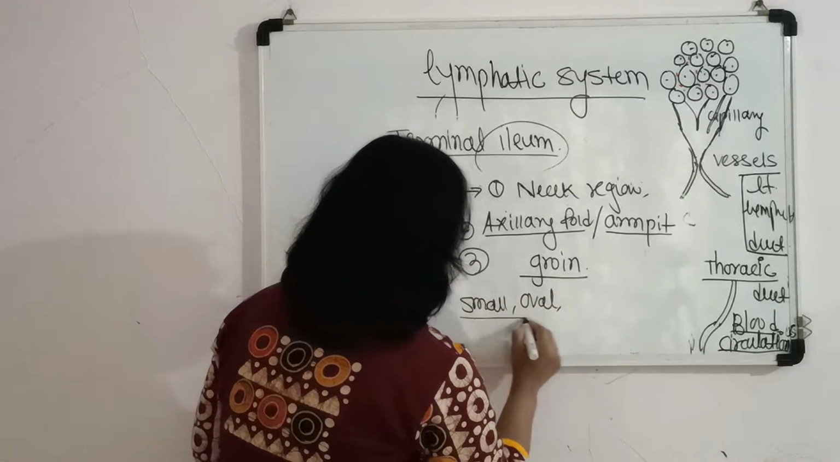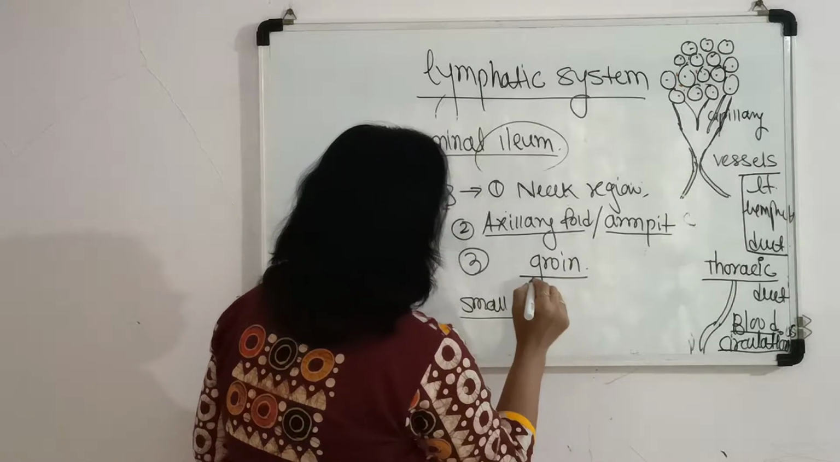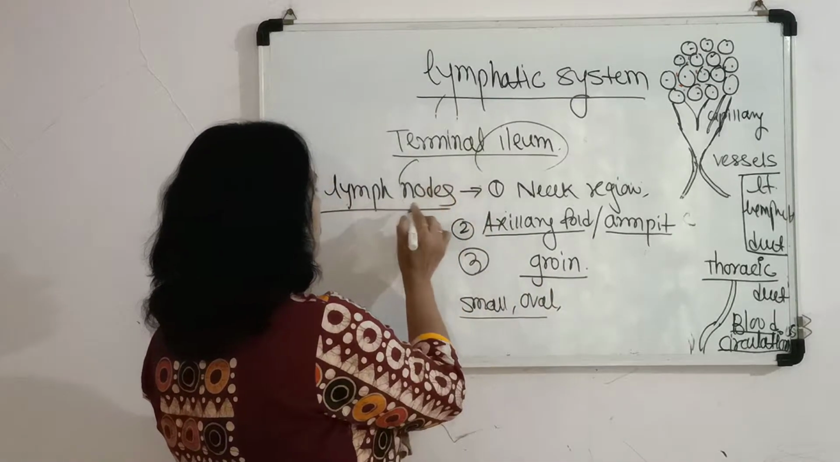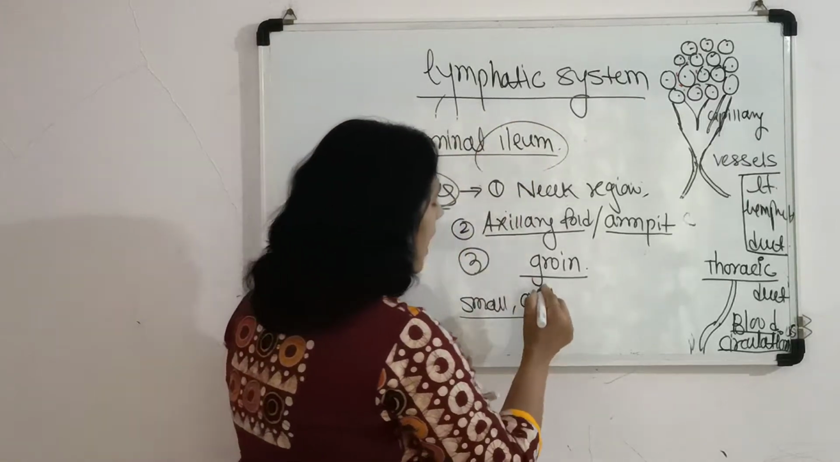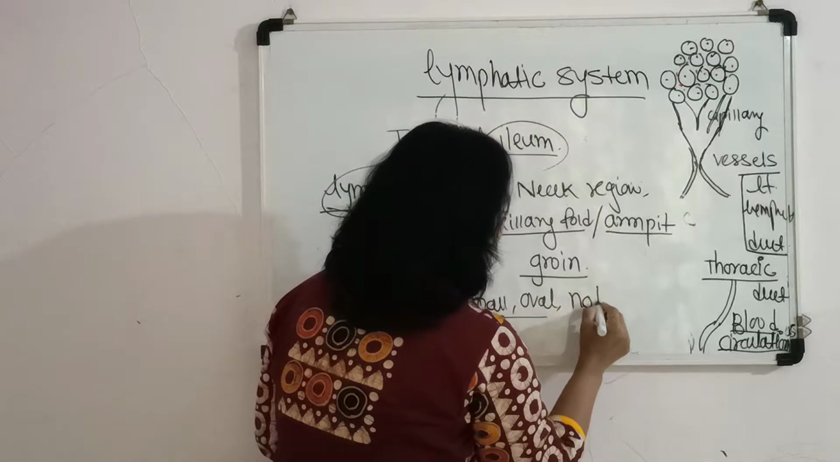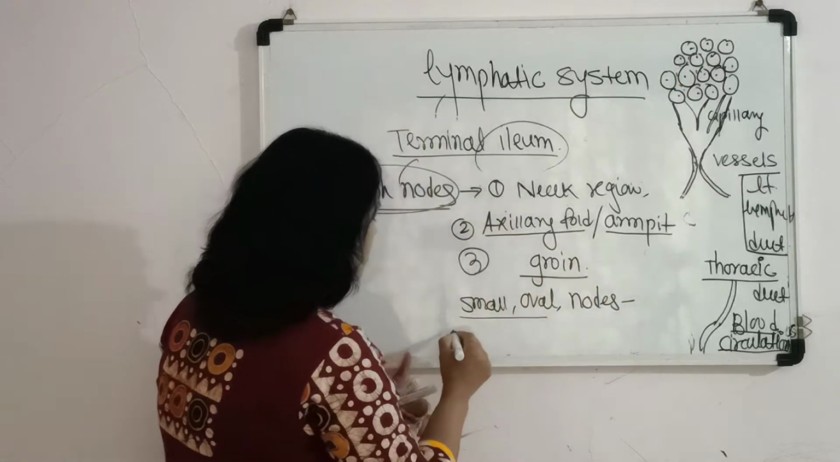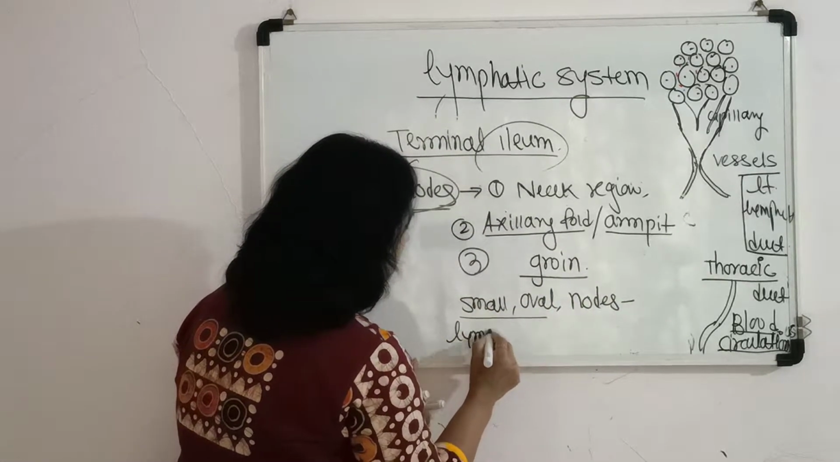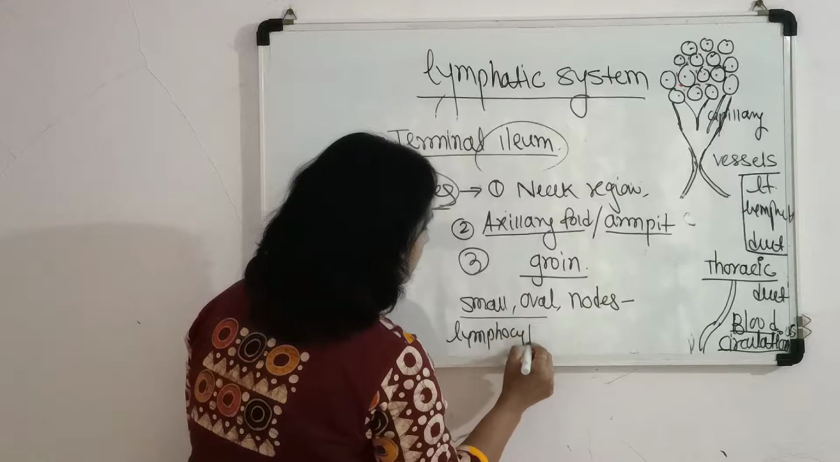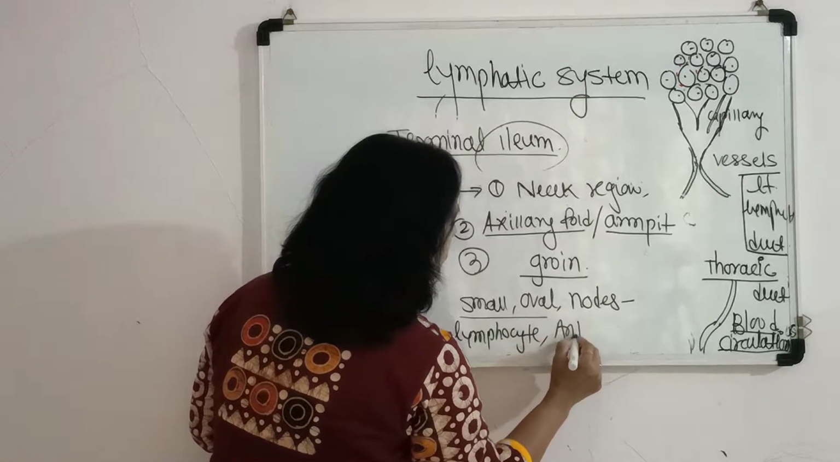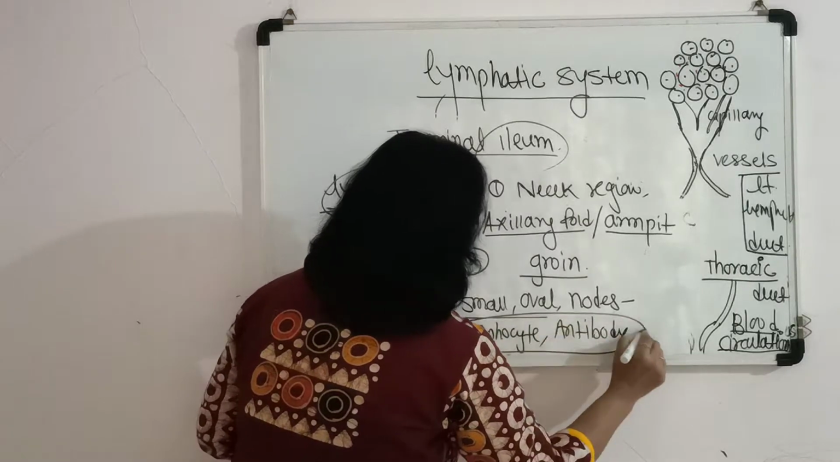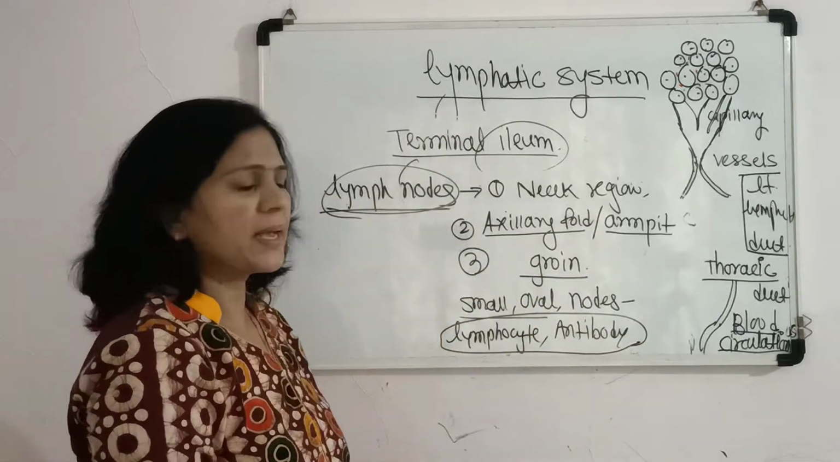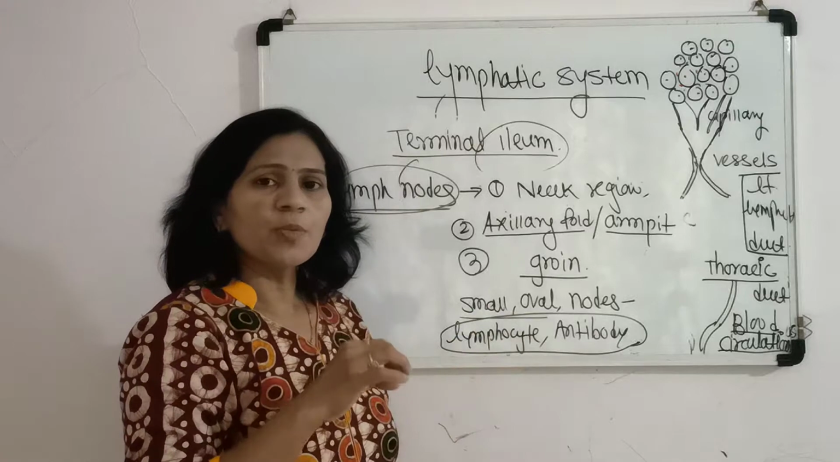So this is also the most important structure involved in the lymphatic system, as at the site of the lymph node there is formation of lymphocytes and antibodies. So they play an important role in the defense mechanism or the immune system.